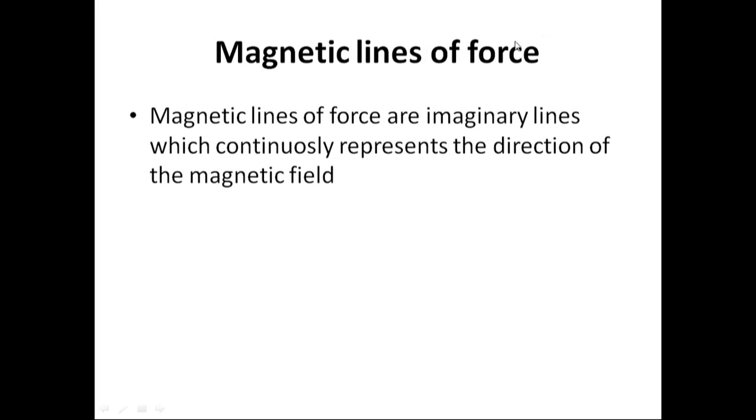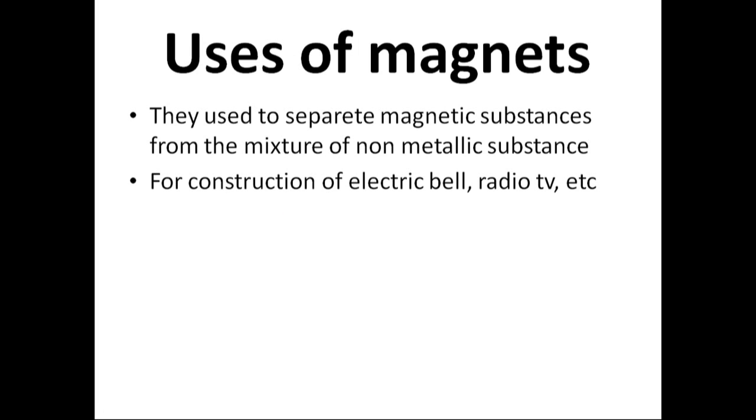Magnetic lines of force. Magnetic lines of force are imaginary lines, which means we cannot see them, but they continuously represent the direction of the magnetic field. They only represent the direction of the magnetic field. In a bar magnet, the magnetic lines of force move from north to south outside of the magnet, and from south to north inside the magnet.